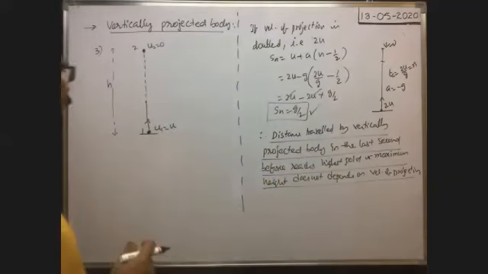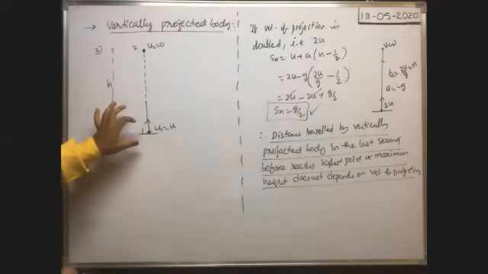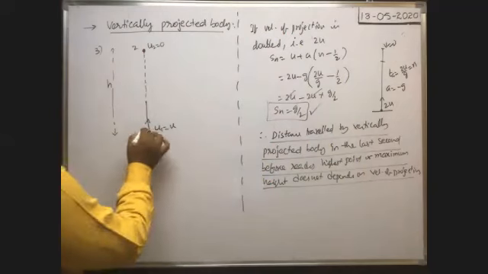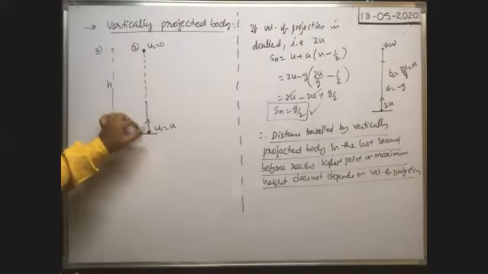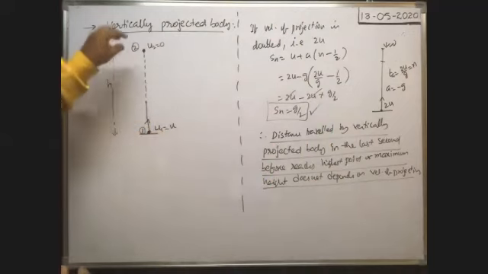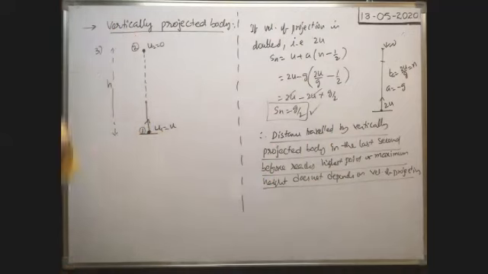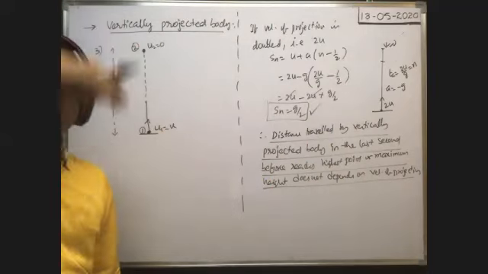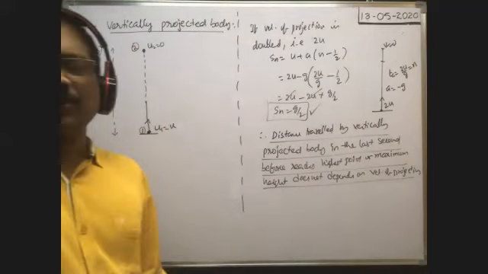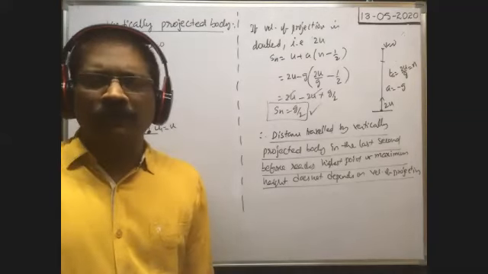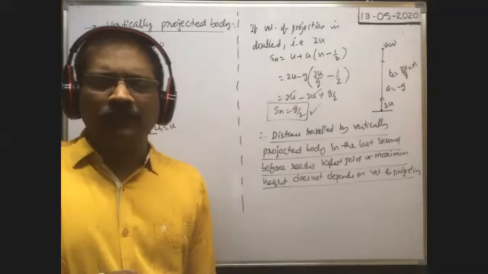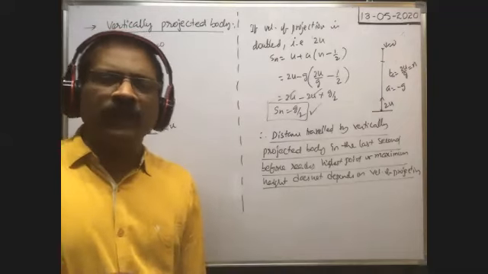Right. Here you see one body is thrown vertically upwards with a velocity u. This is the first body, and here is the second body. At the same instant, another body is dropped freely from a height h. Definitely, the two bodies travel along the same straight line, one upwards and another one downwards, and after some time they collide with each other, or meet together.